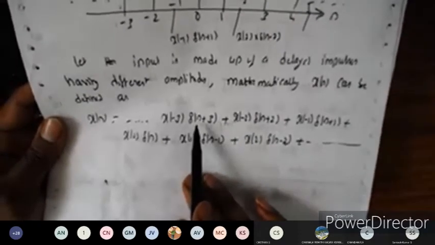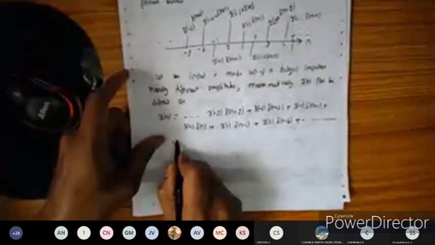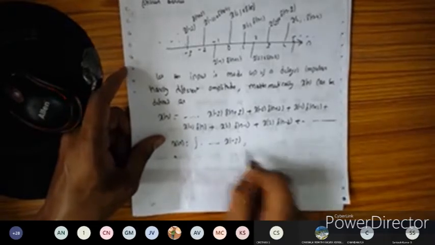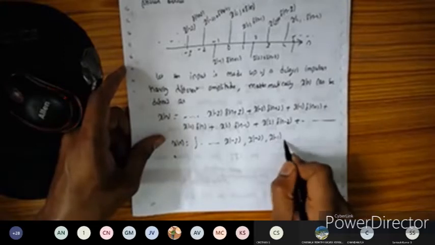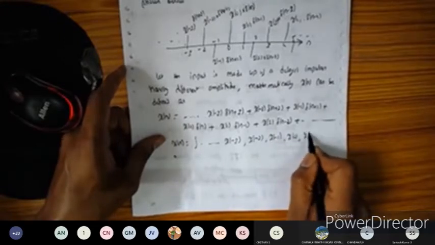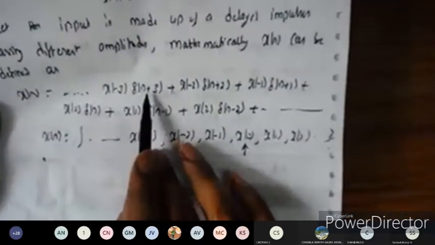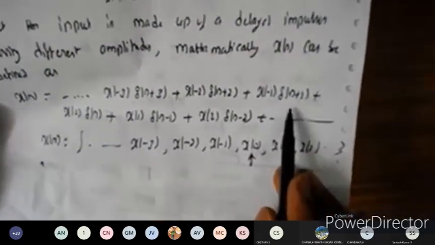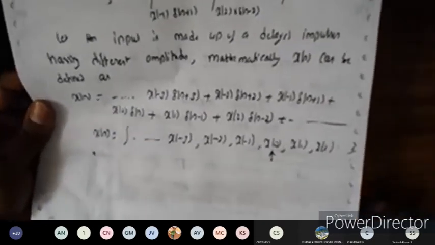If I convert this into the normal representation, the signal will become like this: x of minus 3, x of minus 2, and if I remove the term delta, x of 0, x of 1, x of 2, and so on. So the sequence will become like this. If the impulse function is there, we can represent it with the plus summation. Already we have seen in problems on elementary signals how to represent the signal.